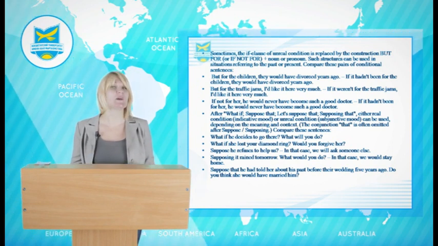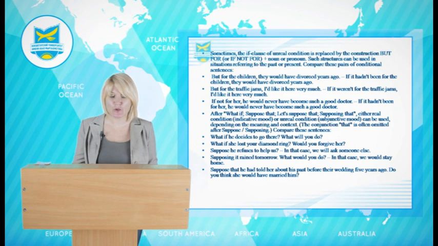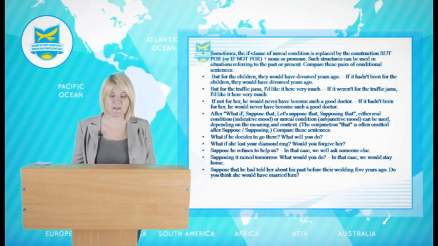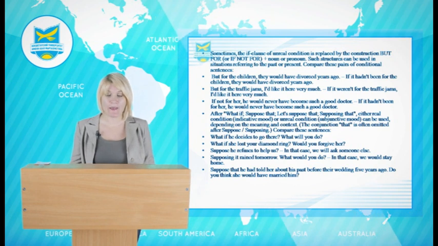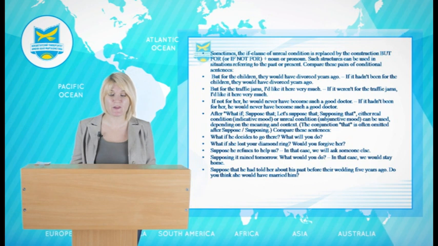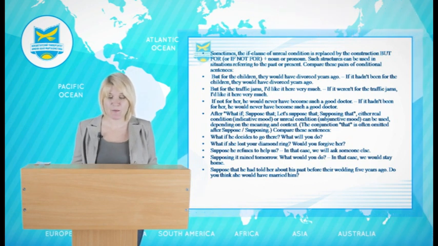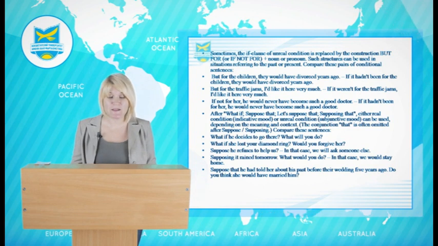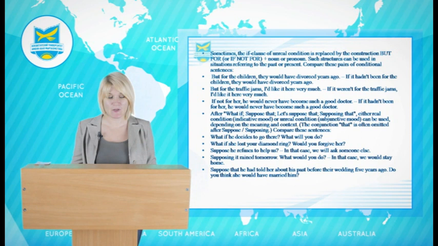Now, let's speak about examples of use. The past subjunctive is the same in form as the simple past tense, and the past perfect subjunctive is the same in form as the past perfect tense. Moreover, the situations in which they are used may be similar.